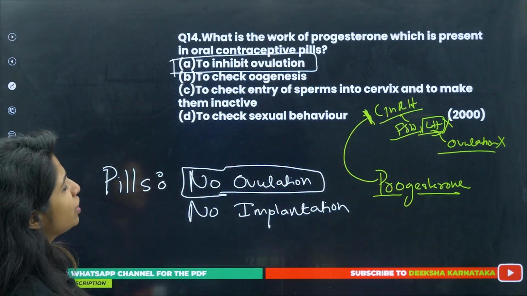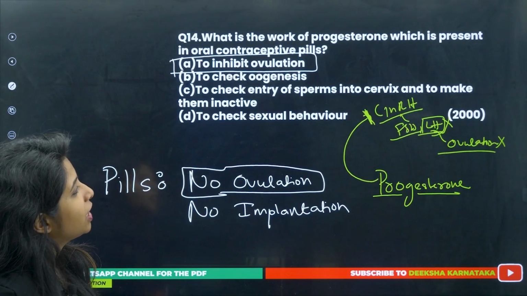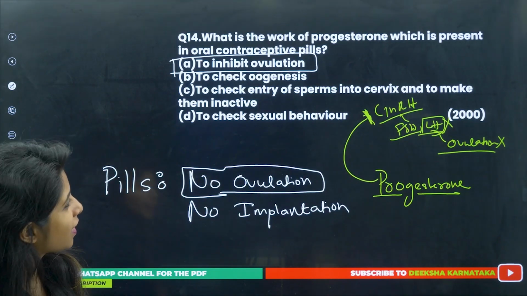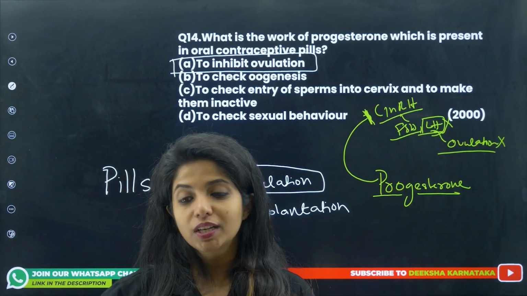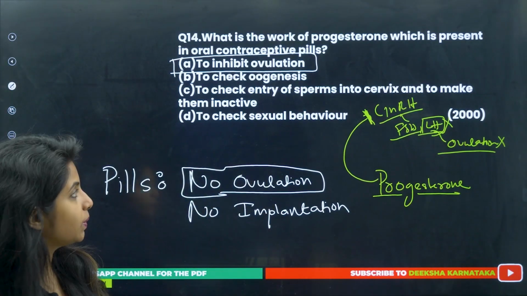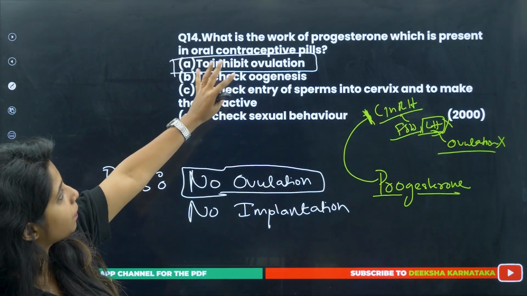Okay, to check oogenesis, to check entry of sperm into cervix and to make them inactive, this is all secondary function of progesterone and everything that comes in IUDs. But yes, as of now we don't need to go ahead with that. This is the primary function.